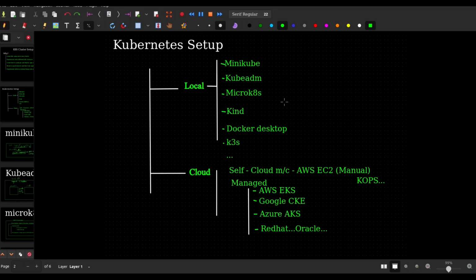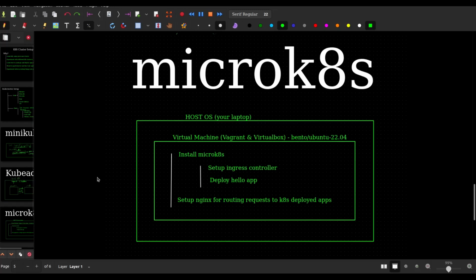Before we go through the steps to create the MicroK8s Kubernetes cluster, let me explain how we will go about things on our host OS, on your laptop. We will create a virtual machine using Vagrant and VirtualBox. The image used for this virtual machine is the Bento Ubuntu Vagrant box.